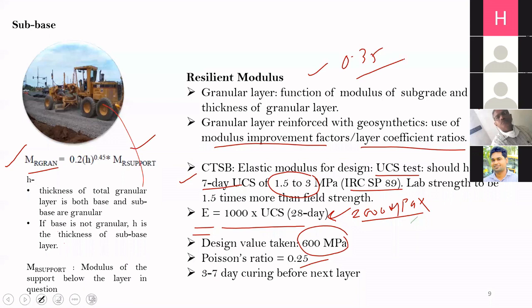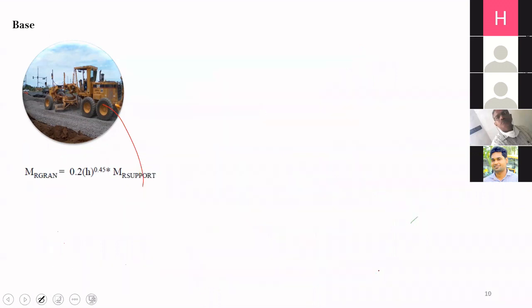Another problem with cement treated subbase is that at least 3 to 7 day curing is required before the next layer is laid. If you find that after 3 days of curing you are not able to achieve the desired strength in the field, then you should increase the curing time to 7 days. This is a very big challenge in practical scenarios when the traffic cannot be diverted and you cannot wait for 3 to 7 days before the construction of the next layer. So this is a very challenging aspect for the engineers.